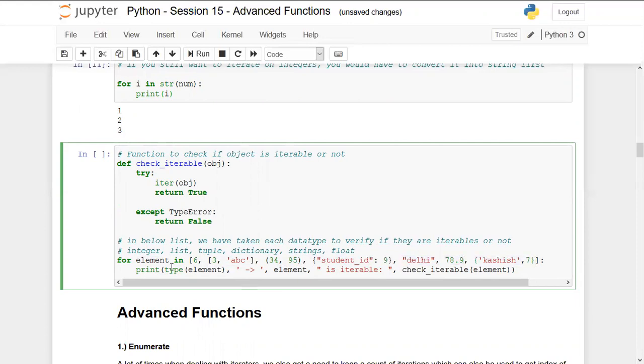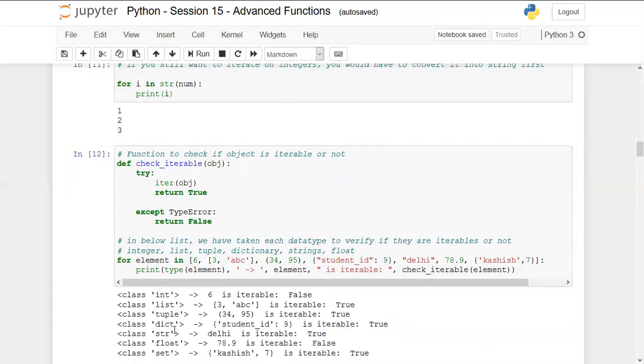And we are printing the type of element. I mean, it will pick each element one by one, we'll check its type and we'll print it here. And then we are passing the exact element values here, and it will check the iterable element if it is true or not. So it will be returning true or false based on this function that we are calling here. Let's run this and see the output.